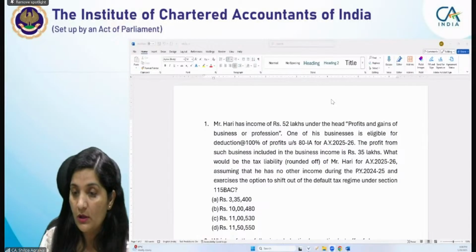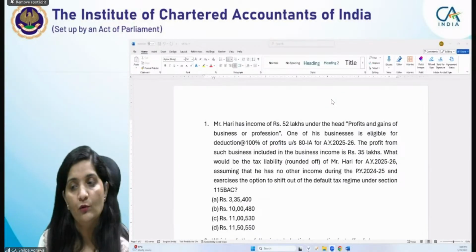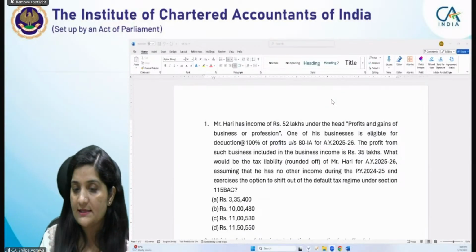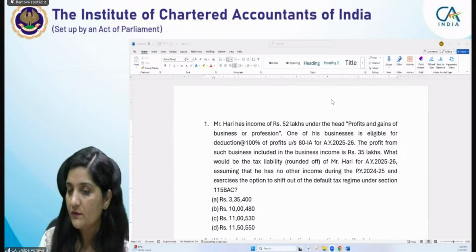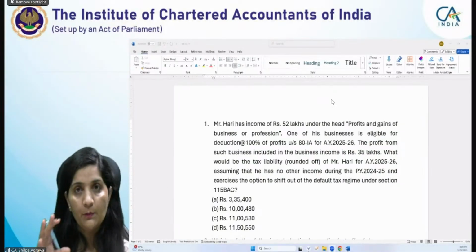Otherwise, what would be your total income? As per the normal provision, it is 52 minus 35. You will get the 100% reduction. It is coming to 17 lakhs. Accordingly, if you compute as per the normal provision, then the tax liability comes to 3,35,400. However, the AMT provisions would get attracted.